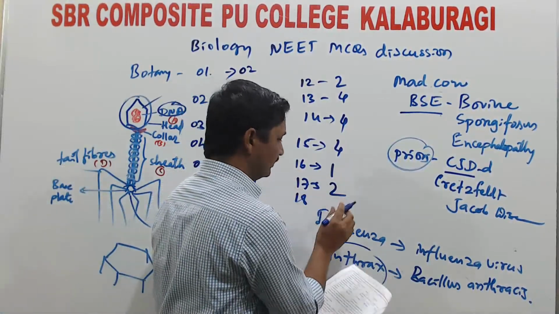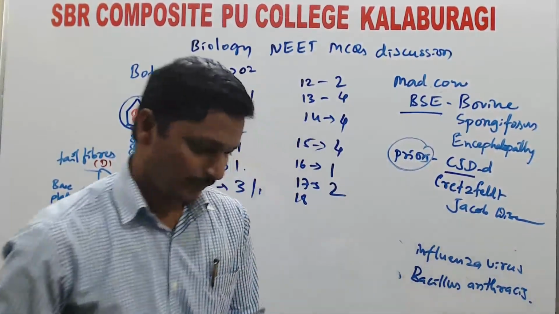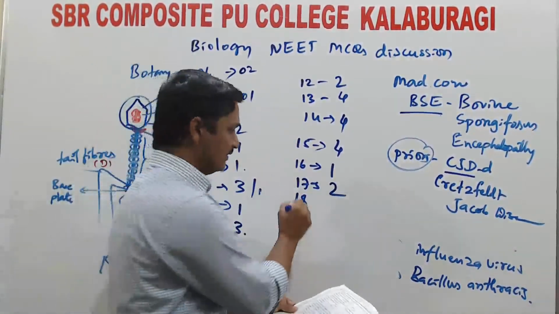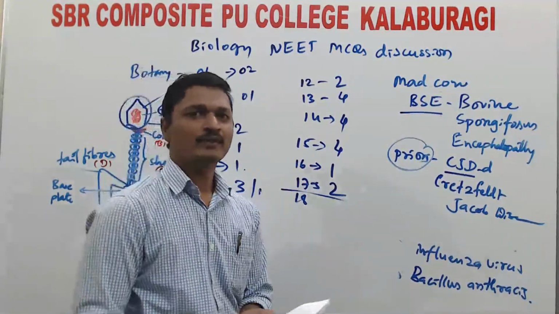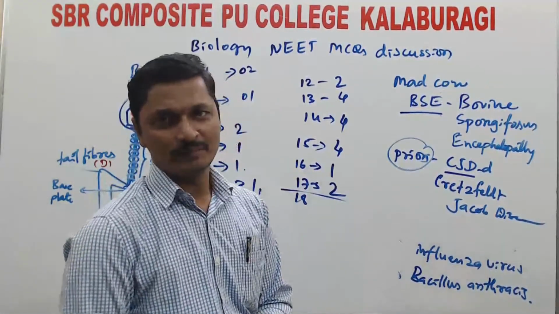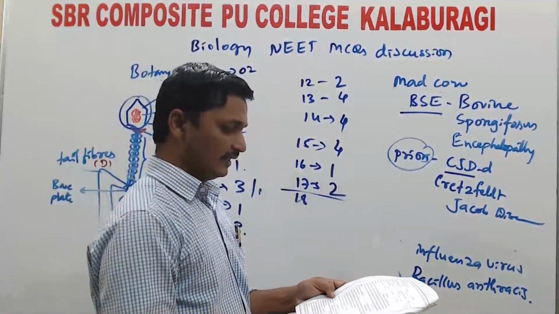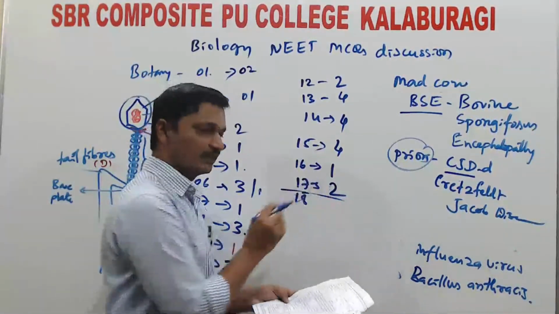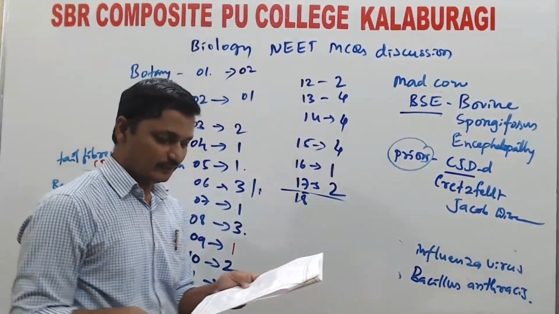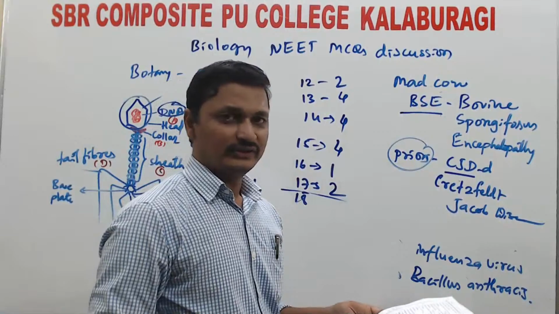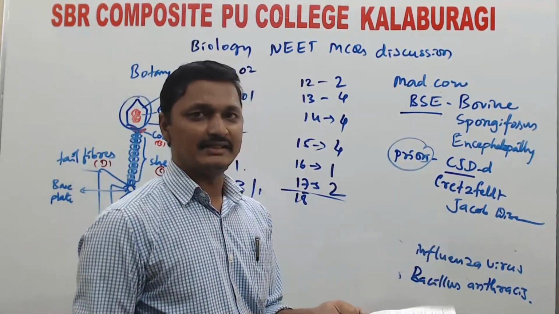Question number 18. From question 18 onwards, the questions belong to the next topic, kingdoms. The plant kingdom concept is included up to the general characters of the algae. So question number 18 belongs to the plant kingdom. The question: classification which is based on evolutionary relationship of various organisms is called as.